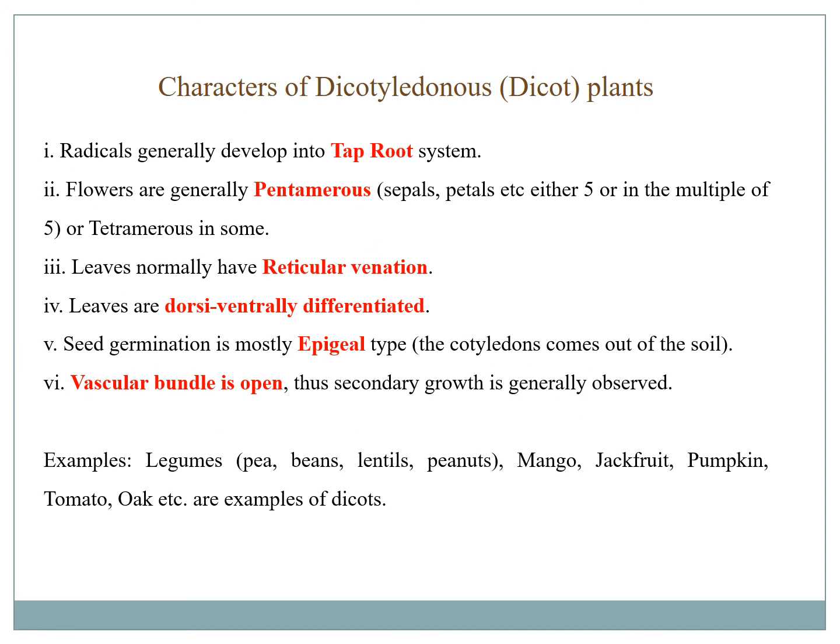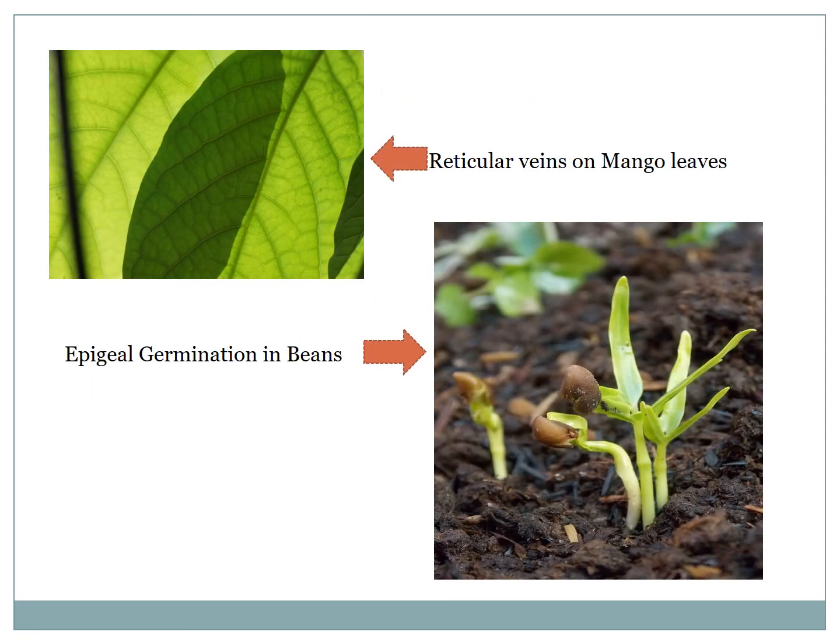Here are a few examples: the legumes, the pea, the bean, the lentil, etc. Mango, jackfruit, pumpkin, all are common examples of dicot. Reticulate venation in leaf of mango, epigeal germination in beans. Look at the seed pods, the seed leaves which have come out.